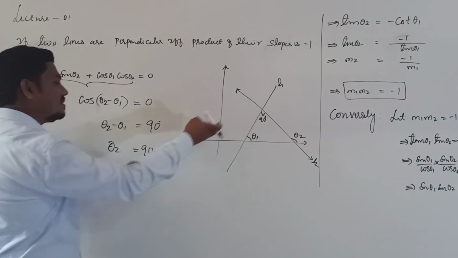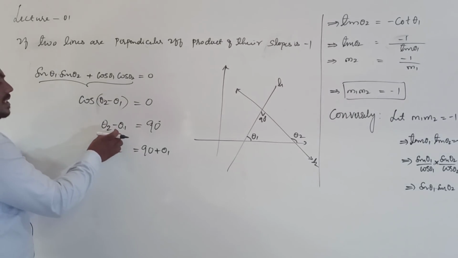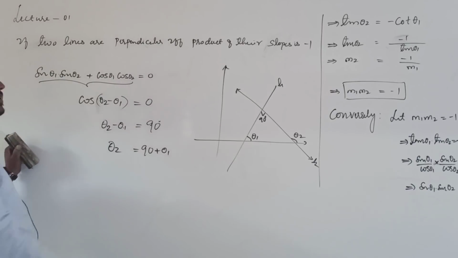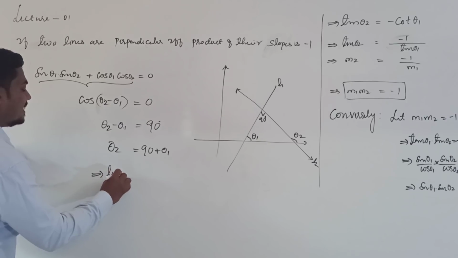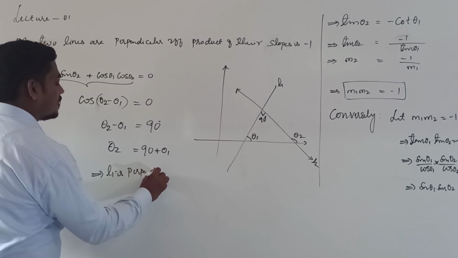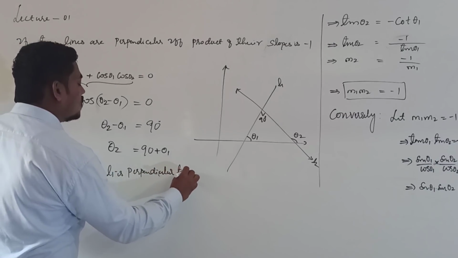Exterior angle is equal to the sum of opposite interior angles, means the difference of inclinations is equal to 90 degrees, means clearly the lines are perpendicular, implies L1 is perpendicular to L2.